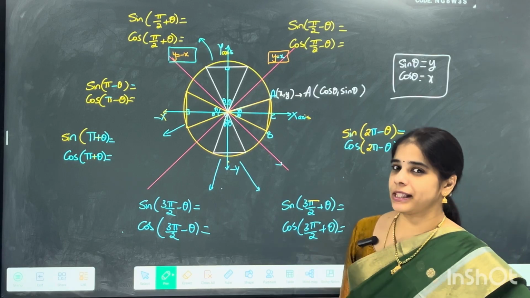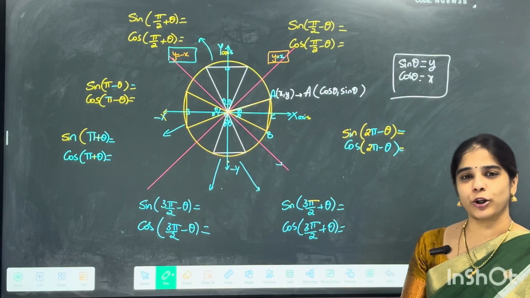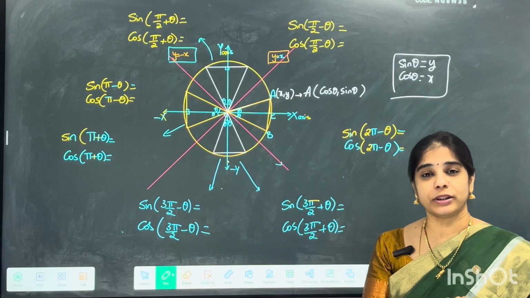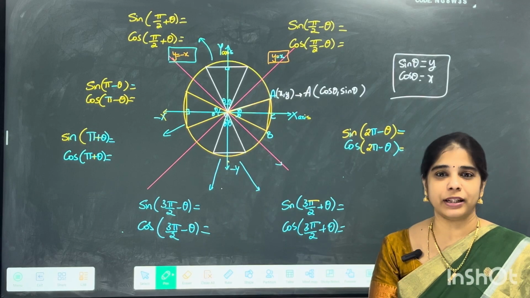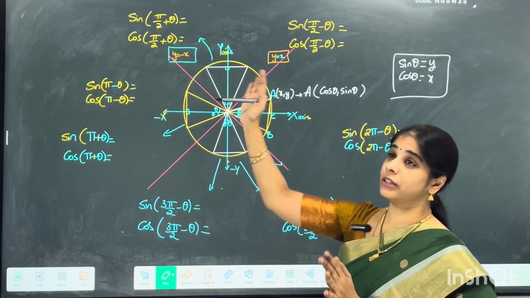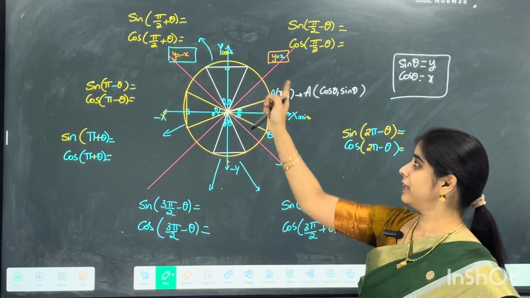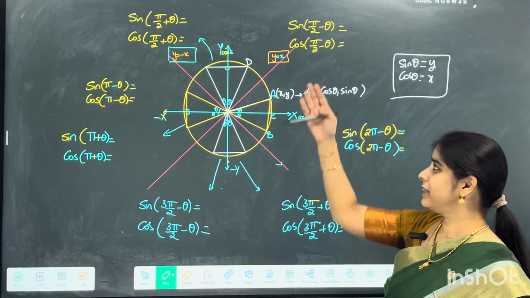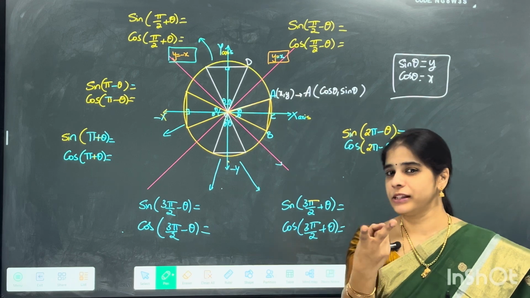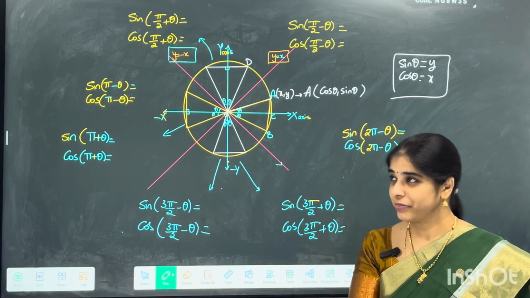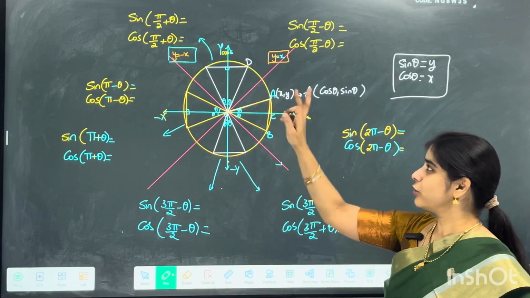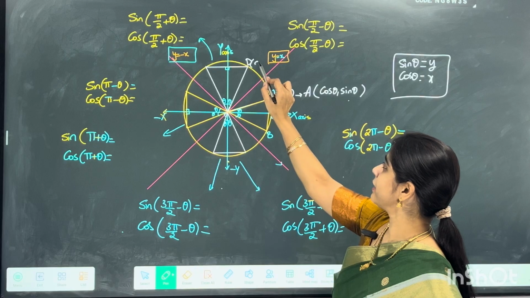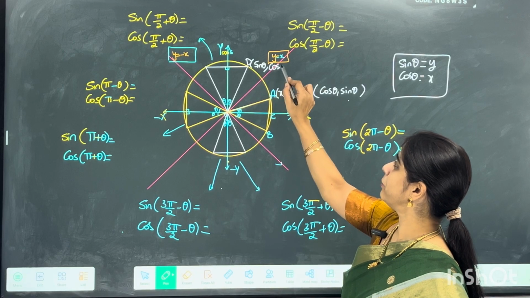So what are all the coordinates? I'm just trying to figure out. A coordinate is cos theta comma sin theta. Now, did you observe this pink line here? This pink line resembles the line y equal to x. So it is just a mirror image of this line there. That will be my D, I will consider. If it is a mirror image, as I said, y equal to x is the line, you just replace your x and y and write the coordinates for D. So just replace your x and y and write down. That will be your sin theta comma cos theta.